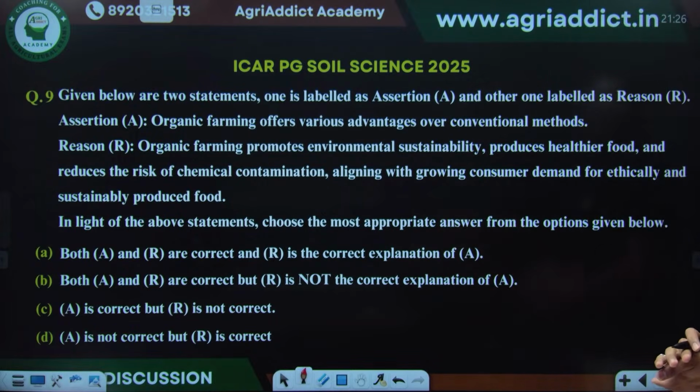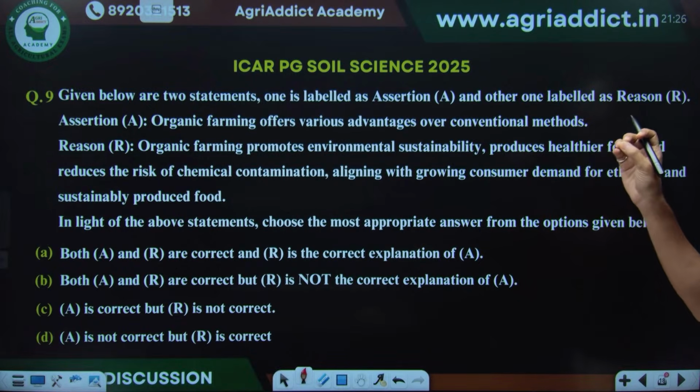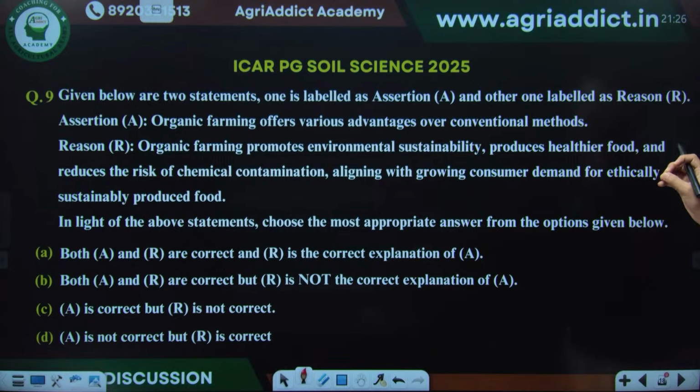Two statements regarding organic farming. Organic farming offers various advantages over conventional methods. This is the assertion. And what is the reason for that? Organic farming promotes environmental sustainability, produces healthier food, and reduces risk of chemical contamination, aligning with growing consumer demand for ethically and sustainably produced food. So what will be the correct answer for this?